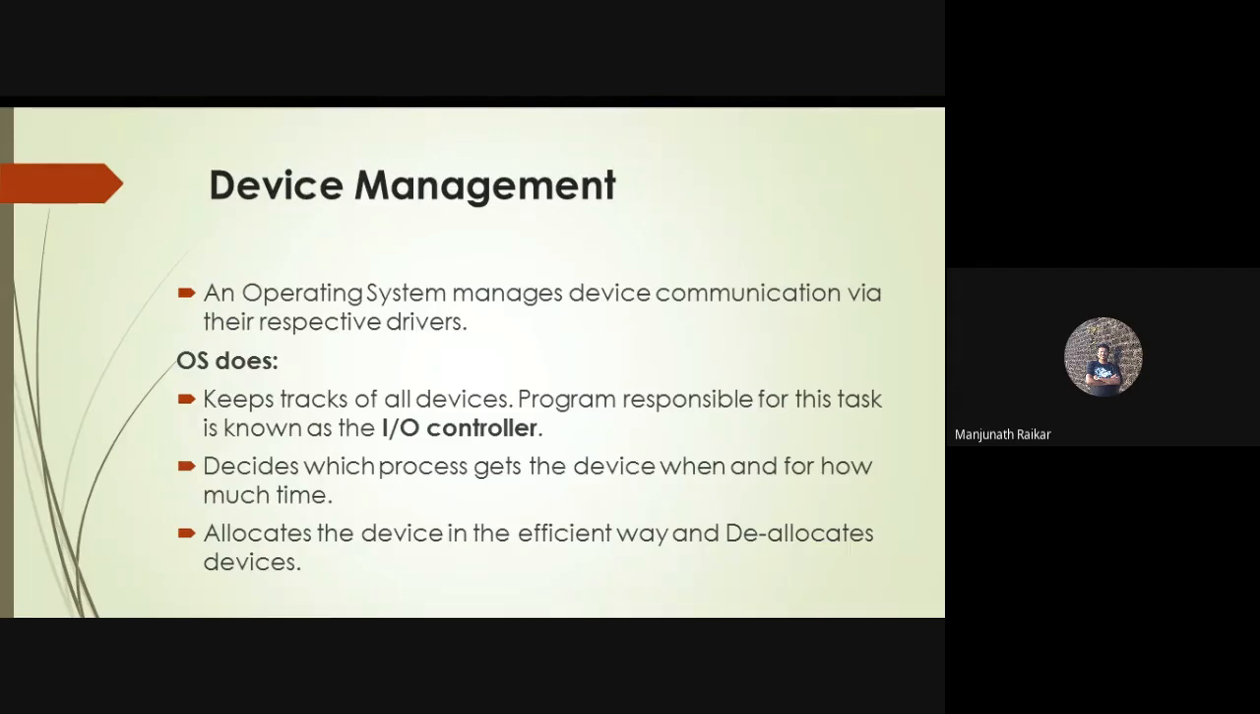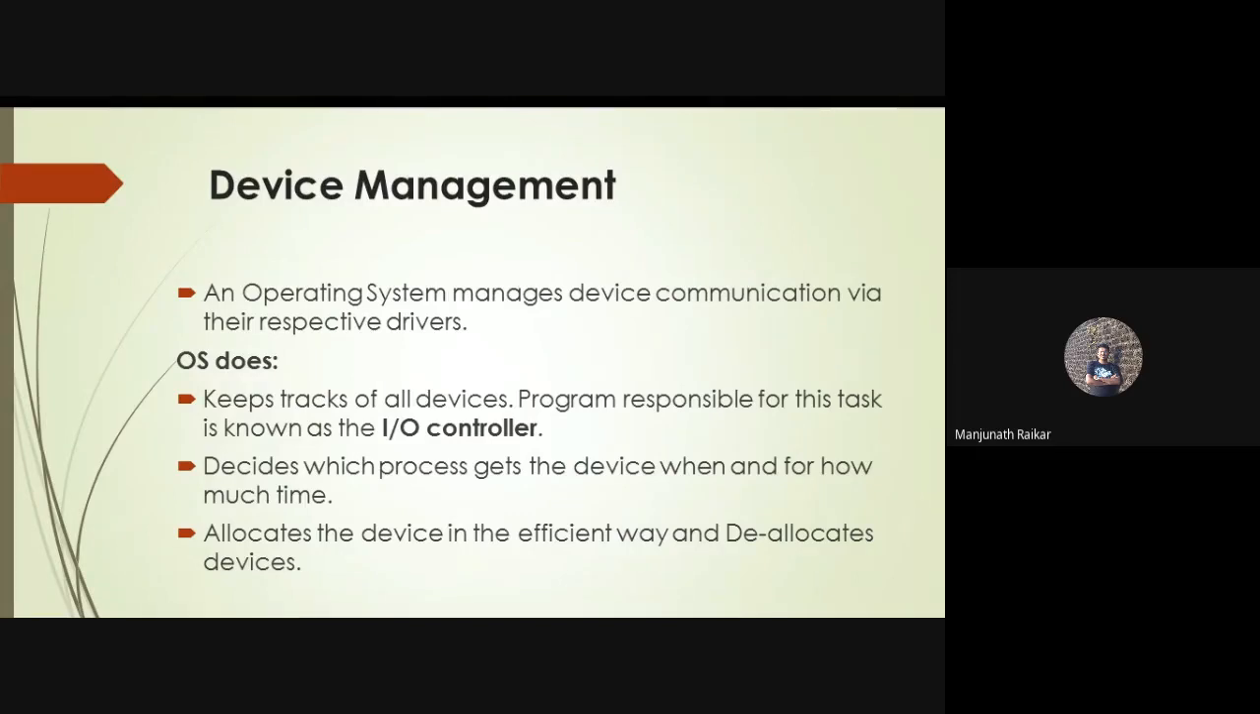The operating system keeps track of all devices. The program responsible for this task is known as the input output controller. So the operating system is going to keep track of all the devices which you connect with your device, right? This particular task is known as the input output controller. With the help of the input output controller, device management is done by the operating system.